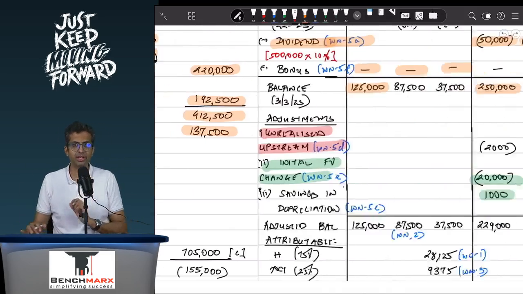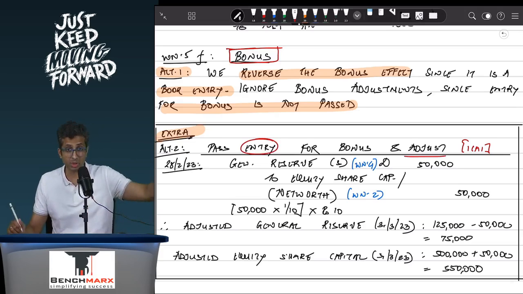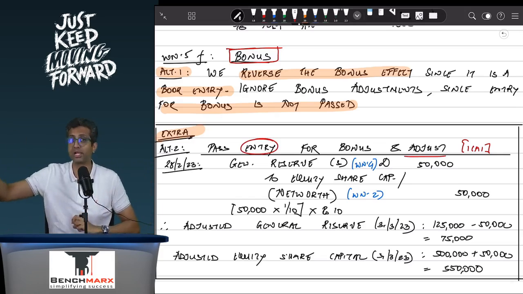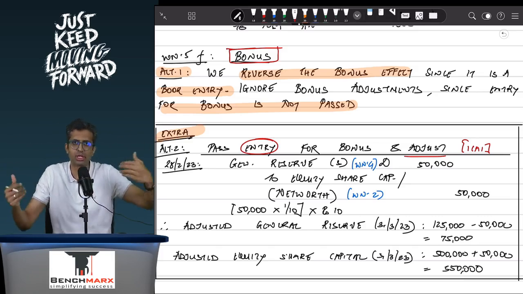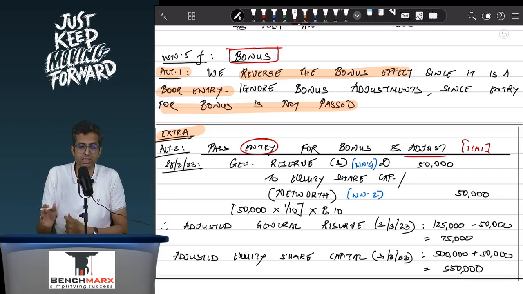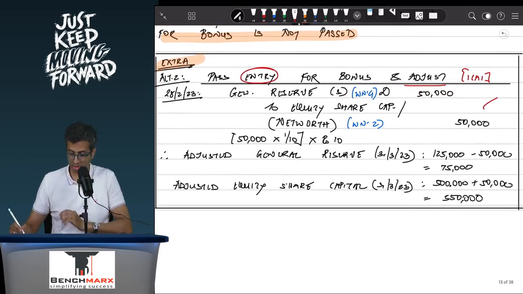Alternative solution: what the ICAI has done is they have considered the bonus, in which case you will pass the entry for bonus and then adjust. Since bonus is coming out of general reserve, your entry will be general reserve account debit, let us say 50,000, to share capital, let us say 50,000, in which case your adjusted equity share capital will become 5,50,000. So what will go in the goodwill working is 5 lakhs along with 50,000, which is the adjustment for bonus, because that is share capital that you will need to eliminate. Similarly, the general reserve, which currently appears at the end of the year as 1,25,000, will be 1,25,000 minus 50,000, that is equal to 75,000. So if you were to record the bonus, which the institute has done, then your adjusted general reserve would have been 75,000 and your adjusted share capital would have been 5,50,000.